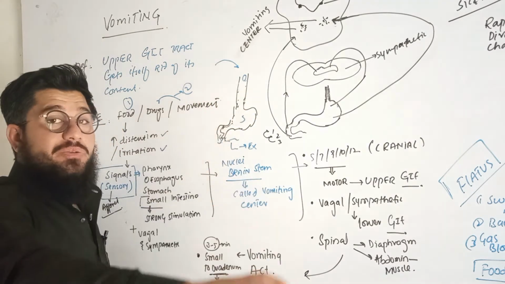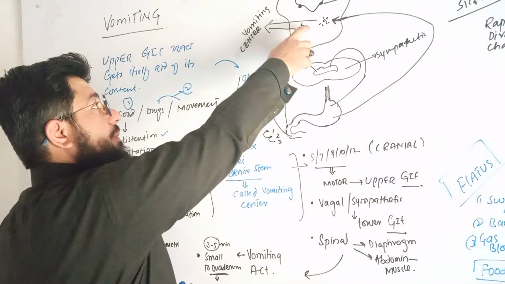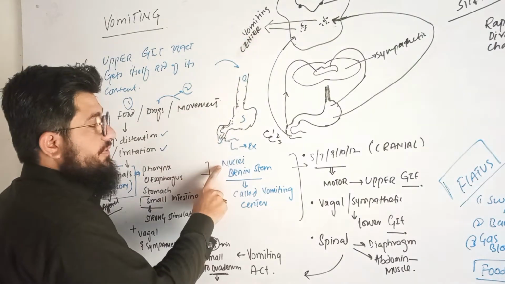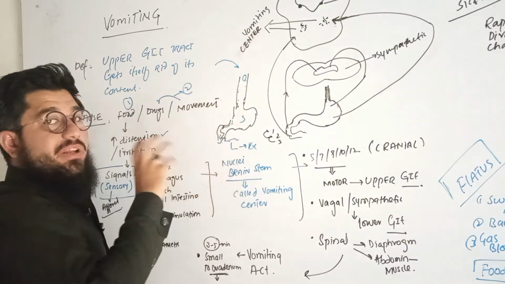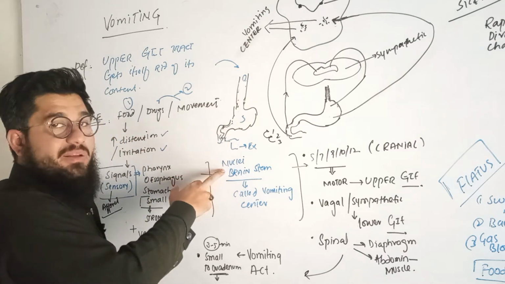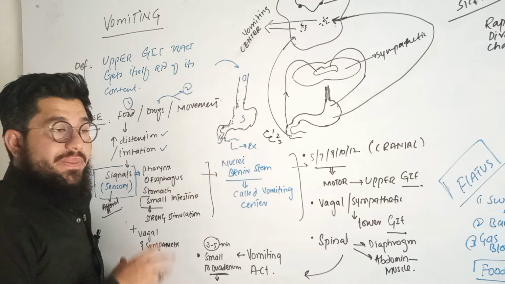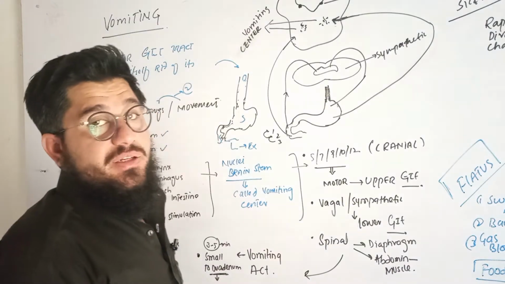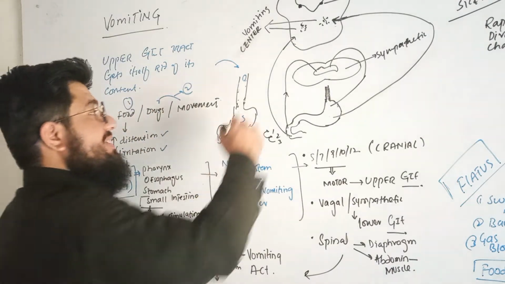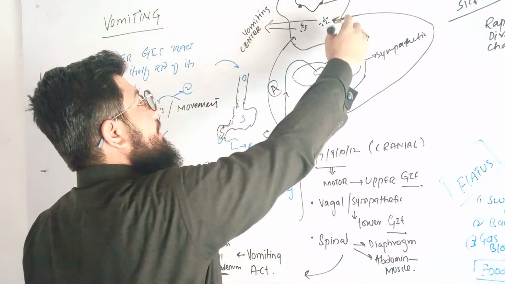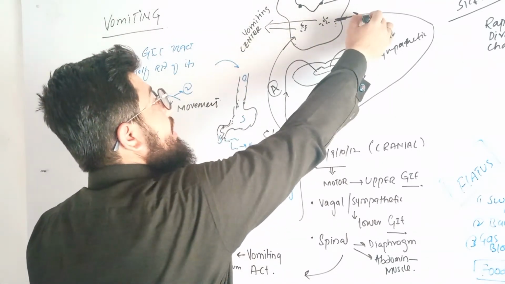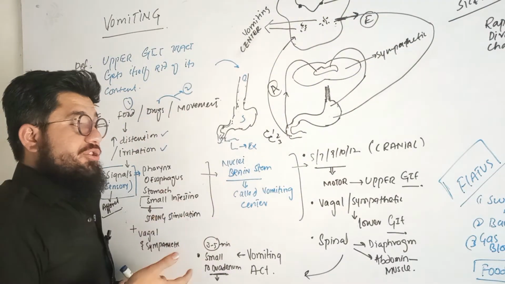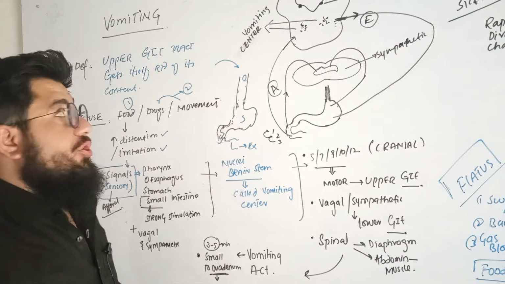Then the GIT will send the signal to the brain, where there is a center known as the vomiting center. The vomiting center is composed of nuclei which are available in the brainstem. This is the brainstem, a portion of the brain where certain nuclei are available, and those nuclei are responsible to judge the signal of vomiting, and accordingly will send signals via efferent neurons. So this is afferent, meaning they will bring signals toward the vomiting center, and from here efferent neurons will move outwards, and they will give signal to certain portions of the GIT to perform the action of vomiting.